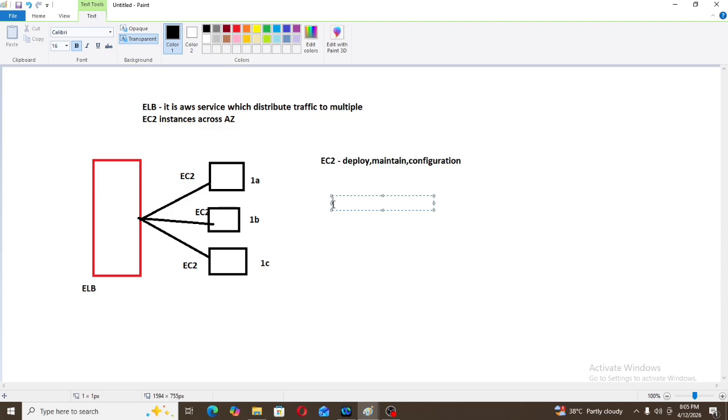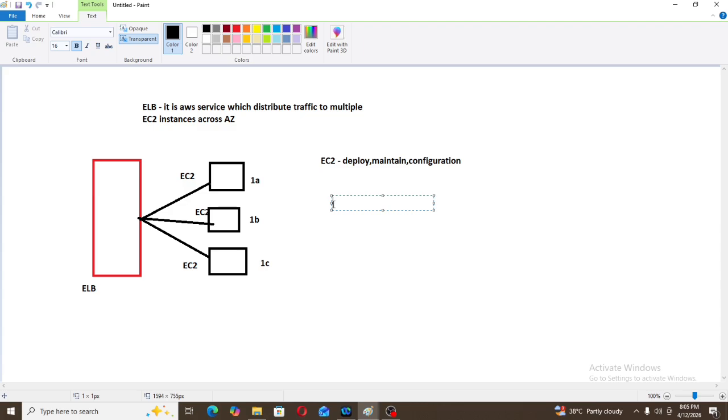Full control will be in the hands of AWS only if you use Elastic Beanstalk. In EC2, we can deploy, we can maintain, we can configure. And in Elastic Beanstalk, we just need to upload the application. Everything will be managed by AWS. This is the major difference between EC2 and Elastic Beanstalk.